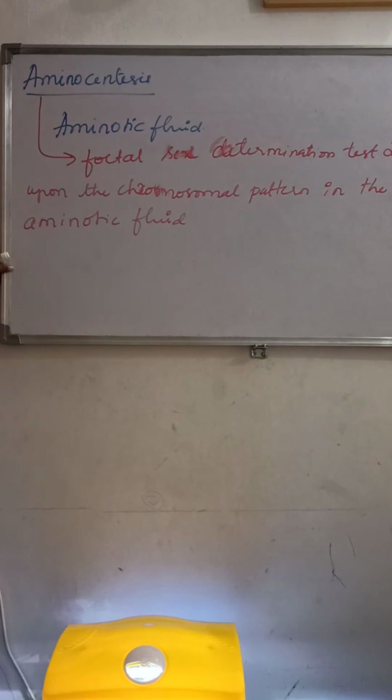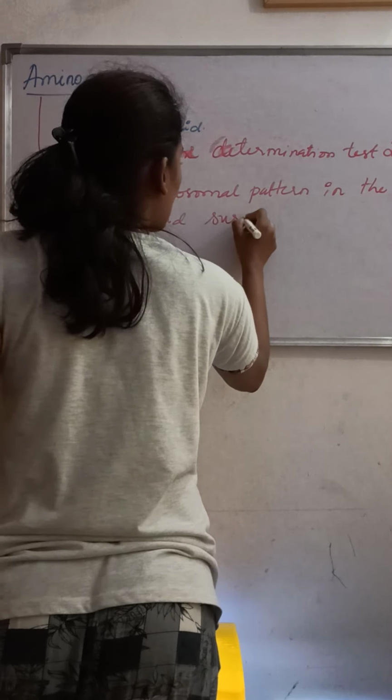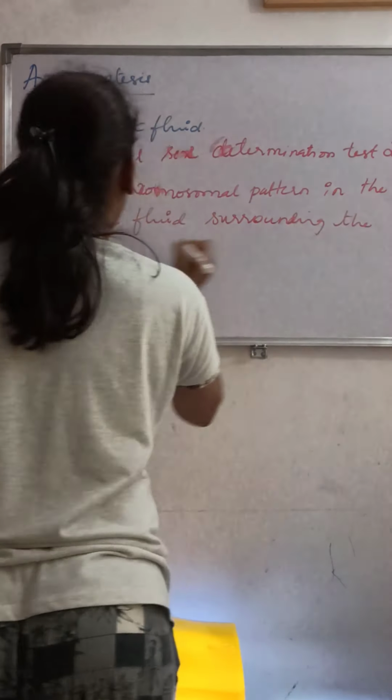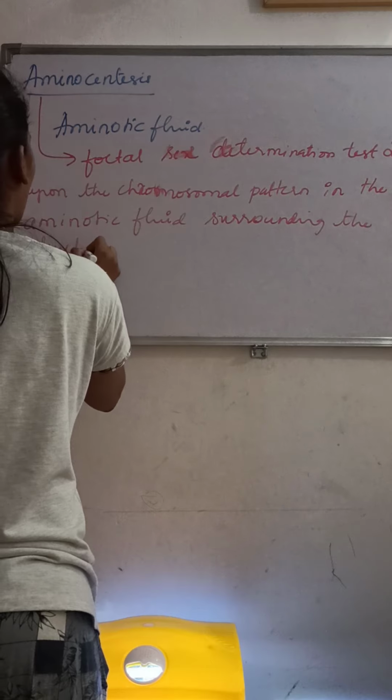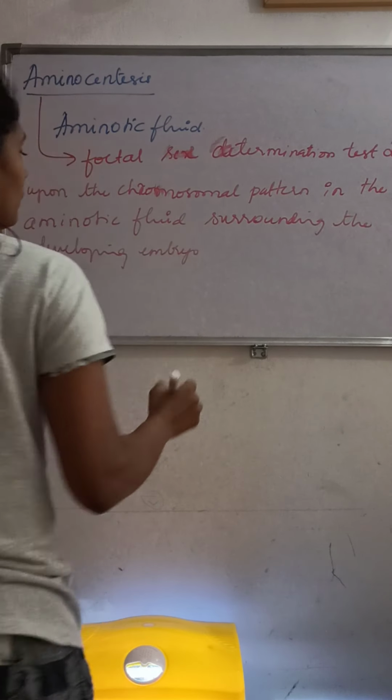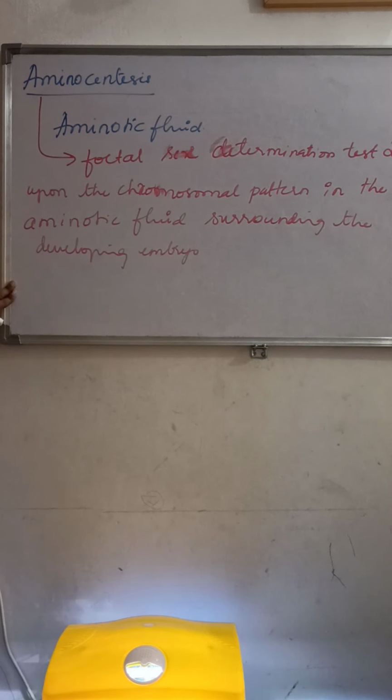The amniotic fluid is surrounding what? The developing embryo. So what is amniocentesis?